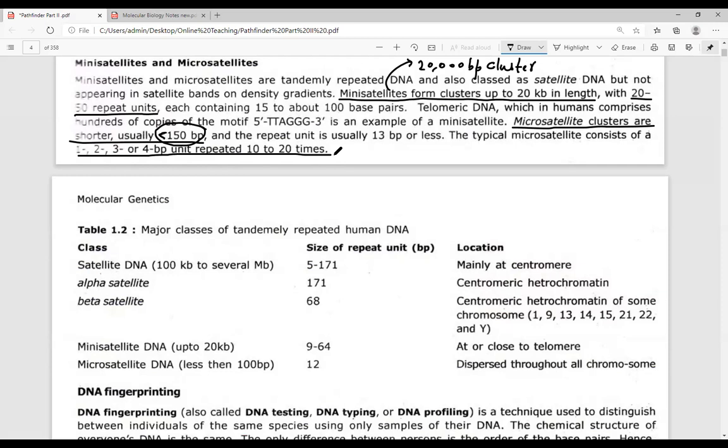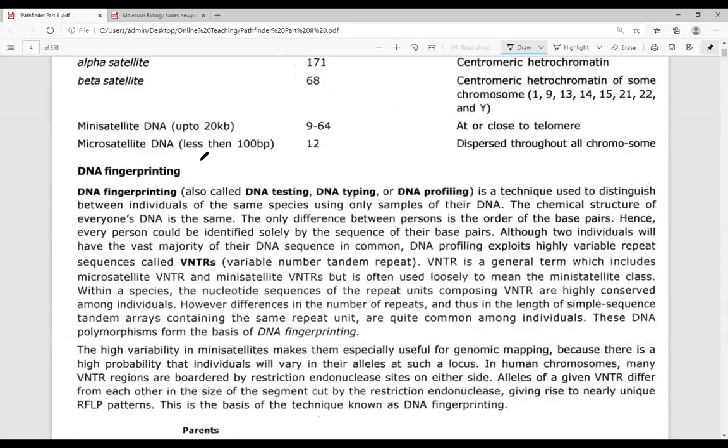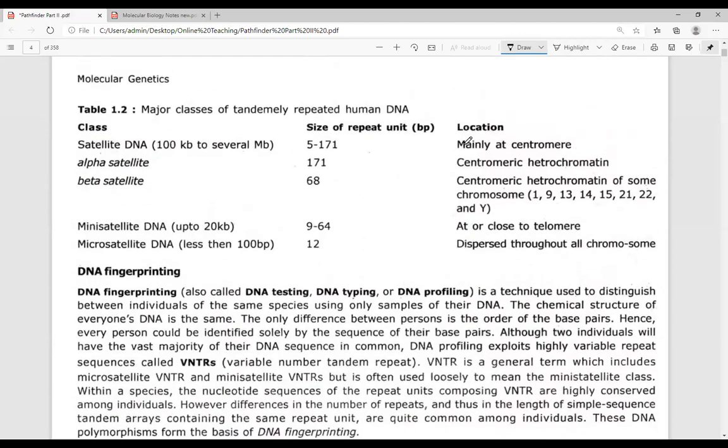Now, which are the major classes of the repetitive DNA molecule? You can see that these are the different classes. One is referred to as the alpha satellite, also referred to as the alphoid satellite. Another one is referred to as the beta satellite. Alpha satellite is always present at the centromeric region of the heterochromatin.